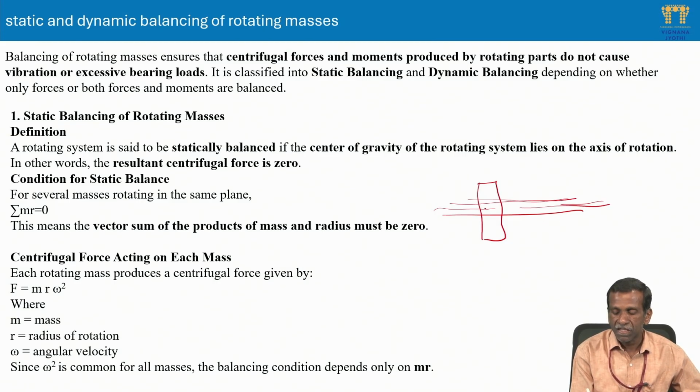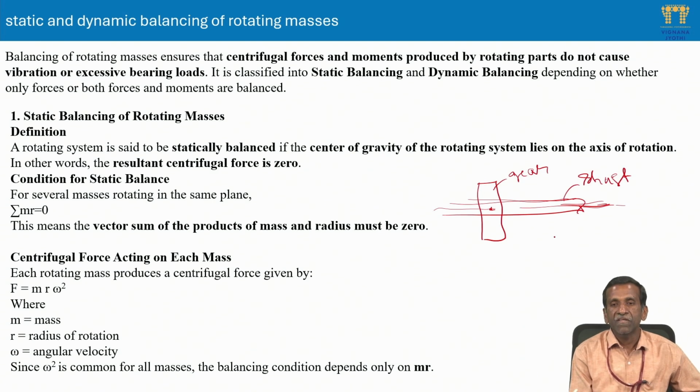If the mass center lies on the axis of rotation of the shaft, whether it is a gear, pulley or flywheel, then there are no unbalanced forces which lead to centrifugal action.